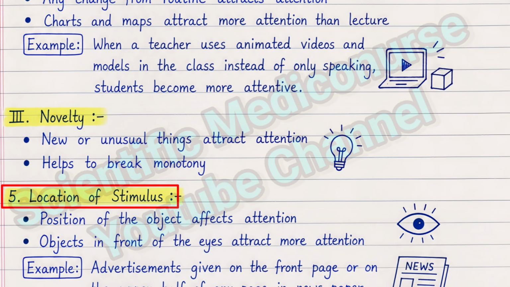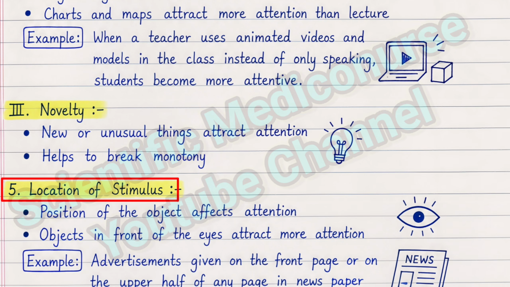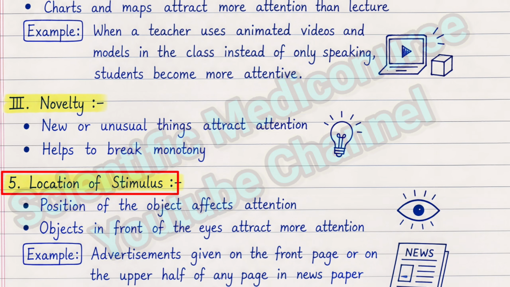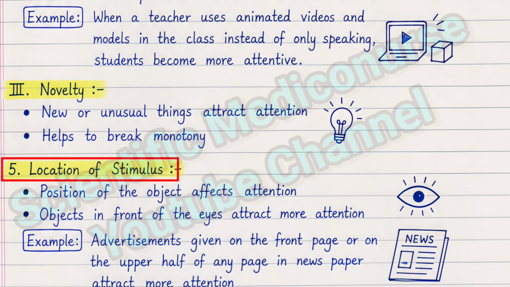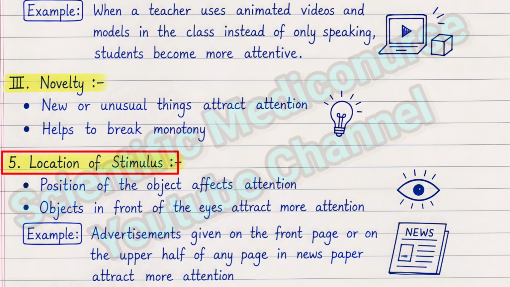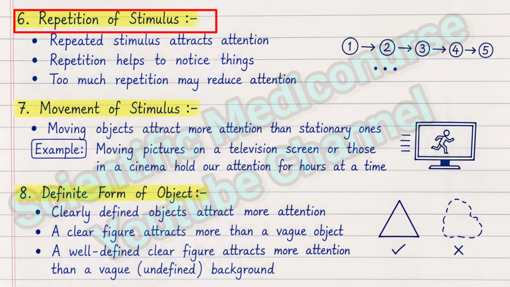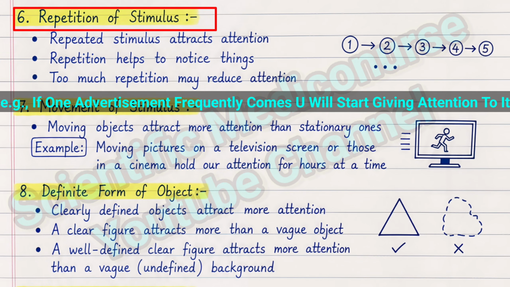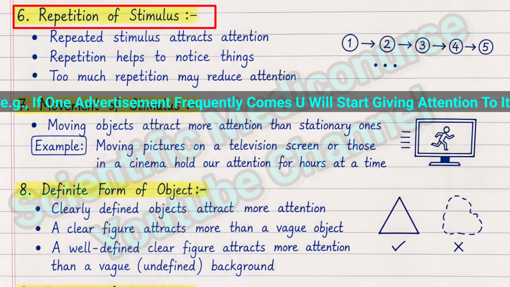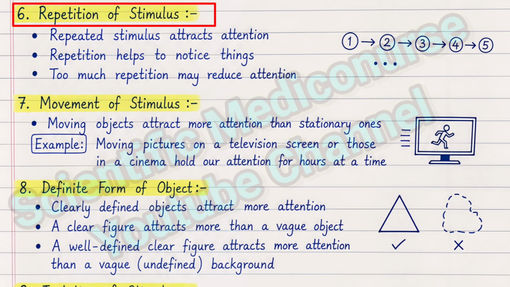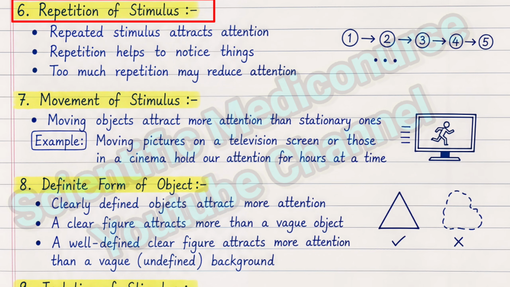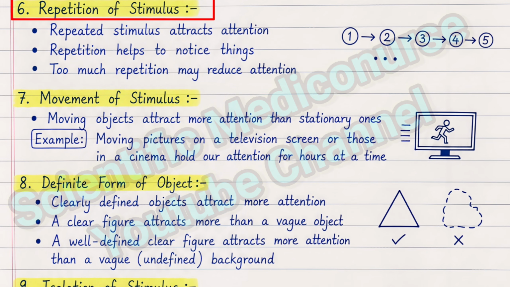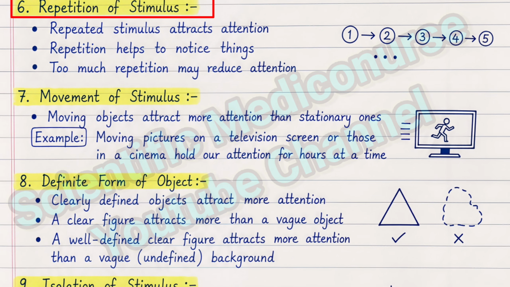The next factor is location of stimulus. For example, advertisements given on the front page or on the upper half of any page in a newspaper will get more attention. The next one is repetition of stimulus. For example, if one ad frequently and repeatedly comes, then automatically you start giving attention to it. Another example: if an insect repeatedly comes and sits on your face, even though you are busy, you will give attention to it.